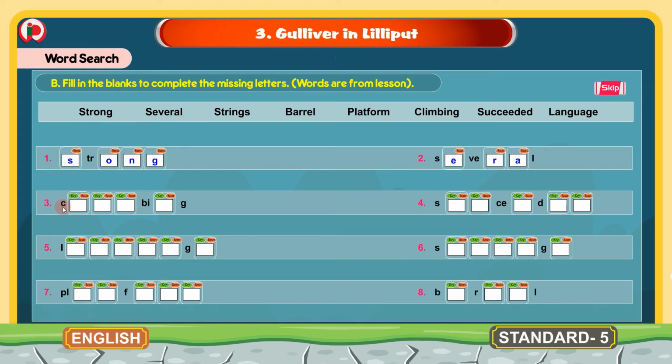3. The letters given here are C and B, I, G. The missing letters here will be L, I, M and N. C, L, I, M, B, I, N, G. Now the word will be climbing. 4.